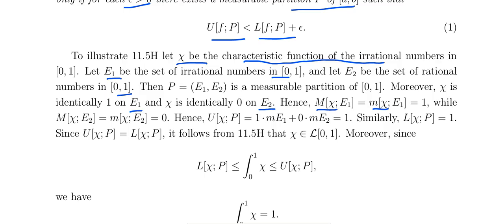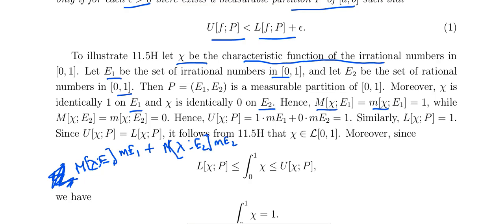So that is 1 times the measure of E1, plus 0 times the measure of E2, which is equivalent to 1.